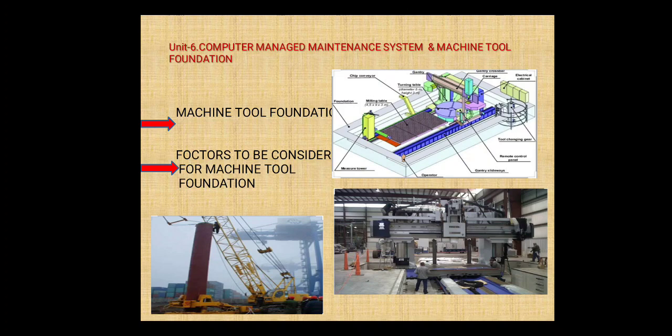Then third, bearing capacity of the soil, that is also needed. The complete weight of the machine tool falls through the foundation on the soil, and the maximum load that the soil is capable of withstanding, that is, the withstanding capacity of the soil, should be more. Thus this is an important factor in the foundation design.